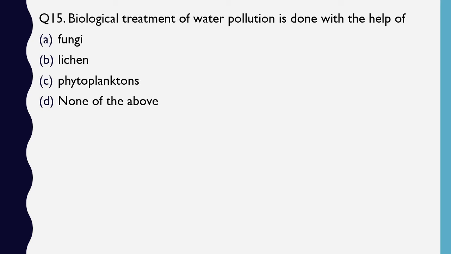Question number 15. Biological treatment of water pollution is done with the help of fungi, lichen, phytoplanktons or none of these. The correct answer is option C, that is phytoplanktons.